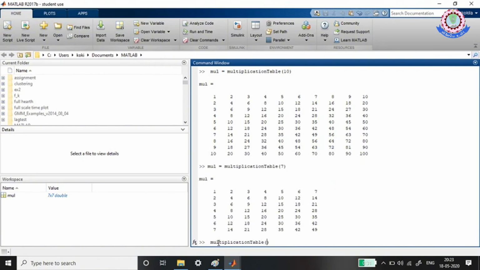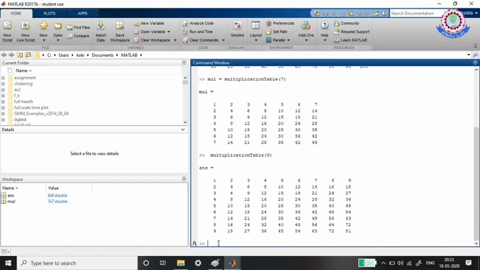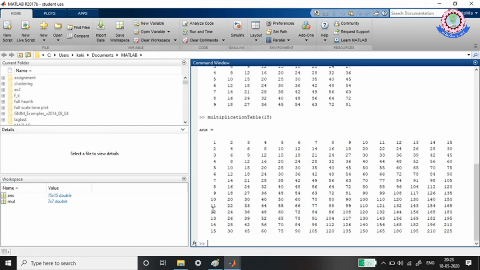I'll give any random number like 9. Can you see here? Only 9 columns and 9 rows. Once I give 15, it gives me 15 columns and 15 rows.